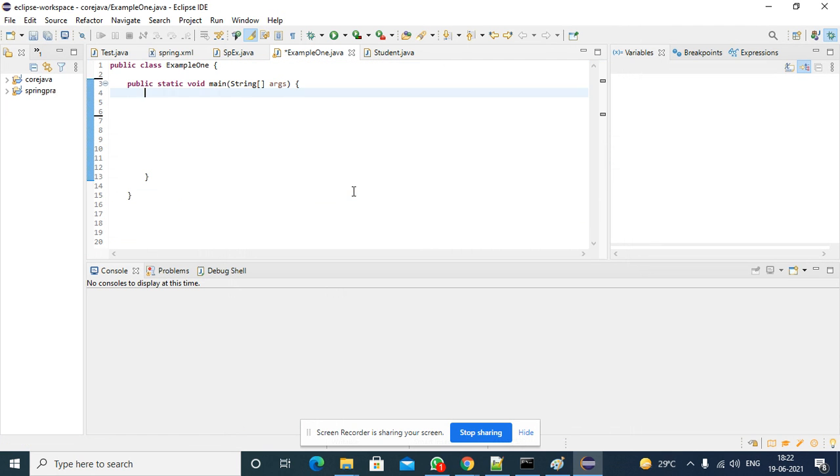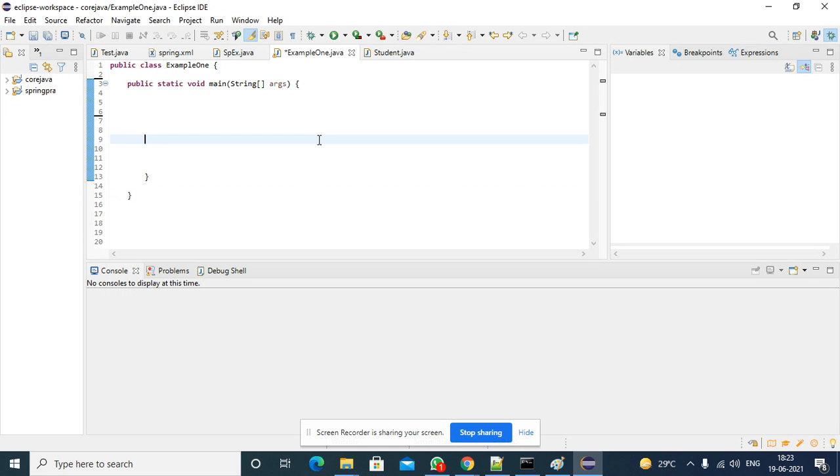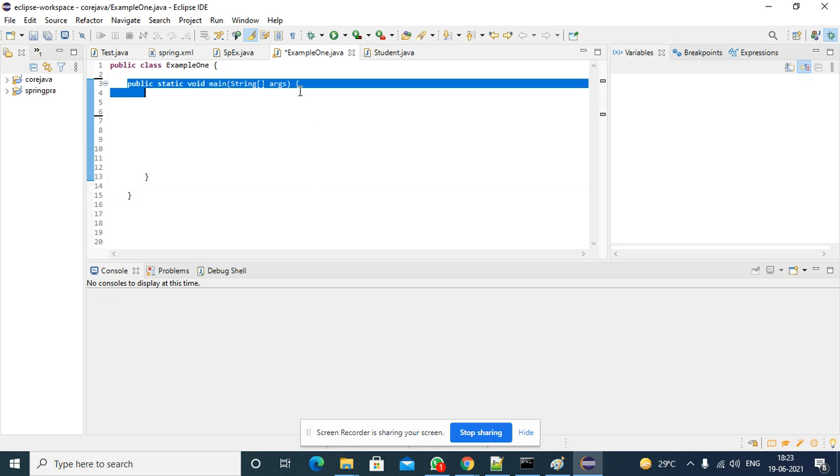Sir, Control plus. So if I select something, plus, Control plus, Control Shift function.